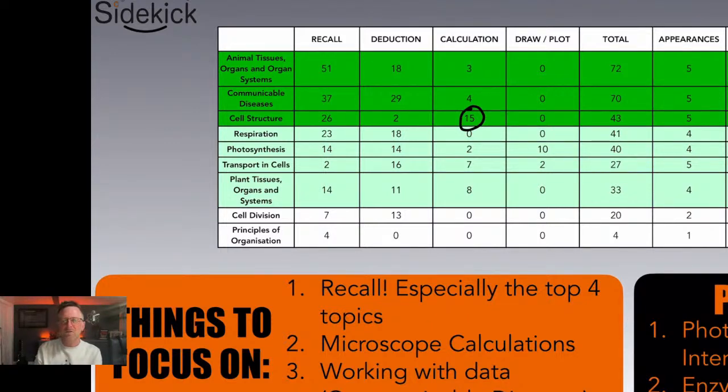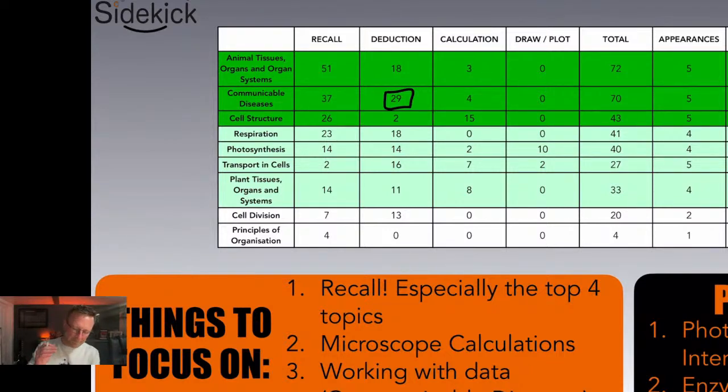So just make sure you can do that and it'll make those questions super, super easy. Now the third and final one, working with data, communicable disease. Now I've already just touched on this. This is huge, okay? Now this comes up every single year, and there will be deduction questions. So practice those questions, practice all questions, do whole papers, that's really important.